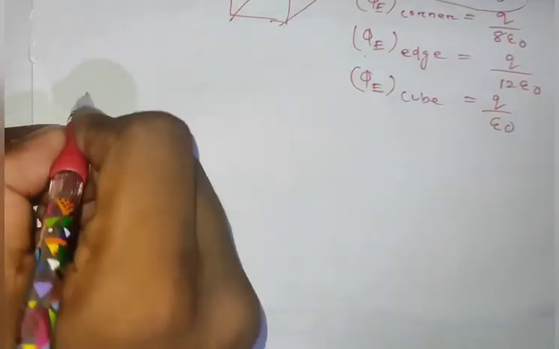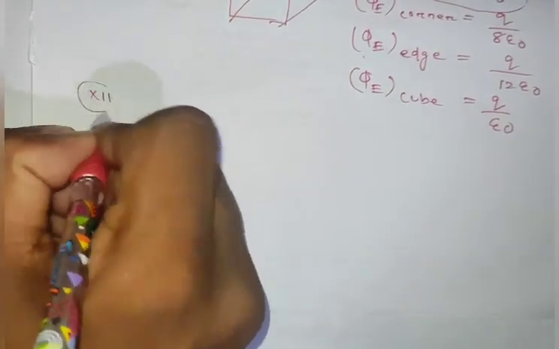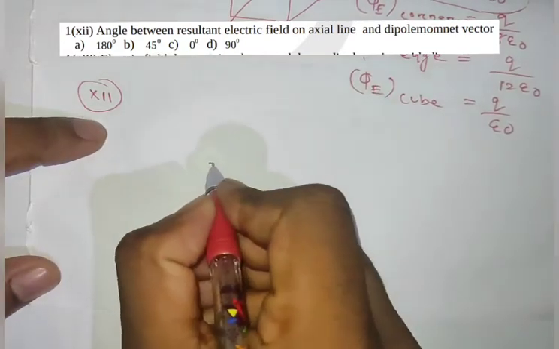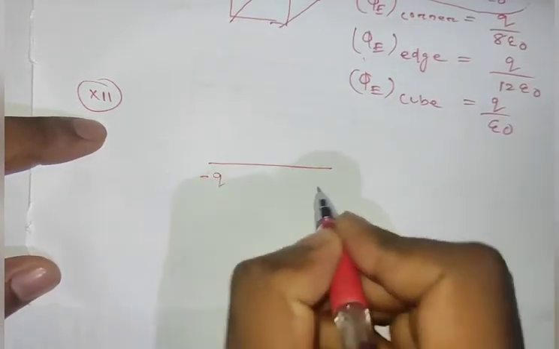Now I will come to the next question. It was about the angle between the resultant electric field on the axial line and the dipole moment vector. I am repeating the question: what will the angle between the resultant electric field on the axial line and the dipole moment vector be?